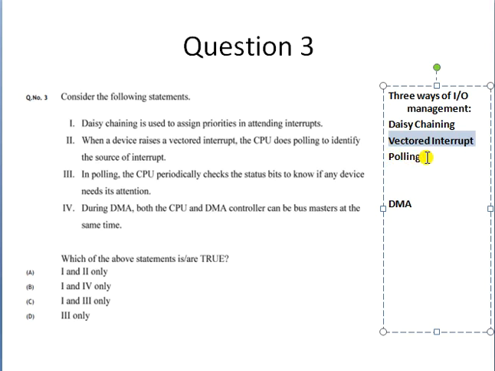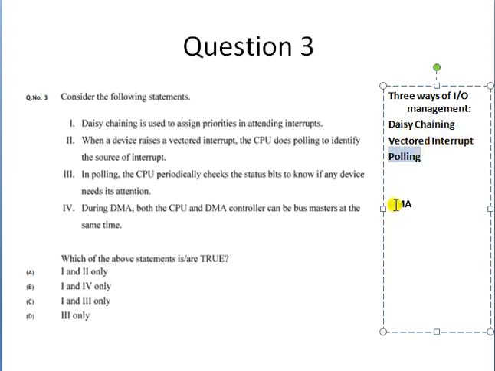Then there is a polling method in which the CPU itself, after a fixed limit of time, will inquire from each of the devices whether they require to perform any input output, and if the device says yes, then that device will be given the time for performing the input output. So in polling, the CPU conducts a vote on which device wants to perform input output or raise an interrupt, and accordingly the interrupts are handled. So these are the three ways in which interrupt management or IO management is done inside the operating system.